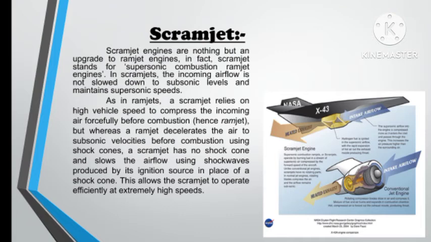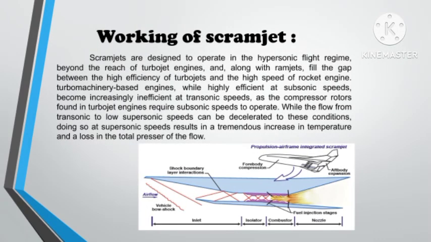A scramjet has no shock cone and slows the airflow using shock waves produced by the ignition sources in place of a shock cone. Scramjets are designed to operate in the hypersonic flight region beyond the reach of the turbojet engine, and along with the ramjet fill the gap between the high efficiency of the turbojet and the high speed of a rocket engine.